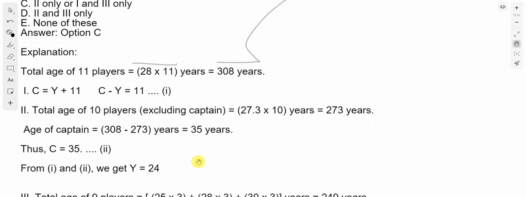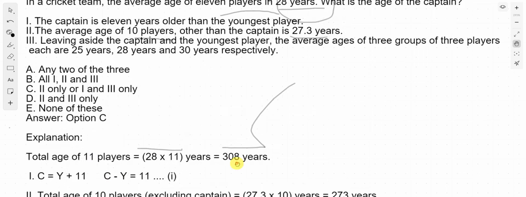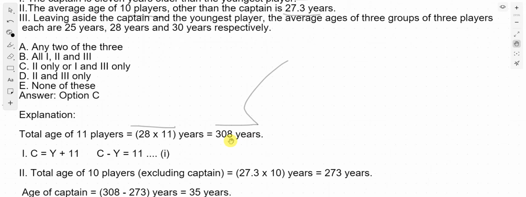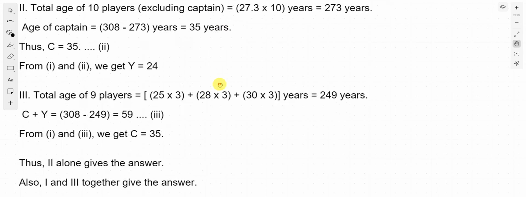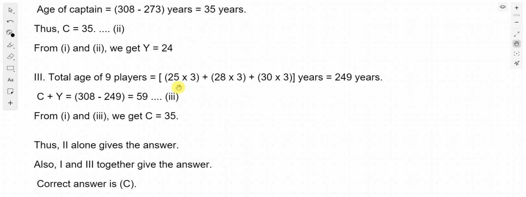So what does the third part say? Leaving aside the captain and the youngest player, the average ages of three groups of three players each are 25, 28 and 30 years respectively. We know the total age of 9 players, 25 into 3, 28 into 3 and 30 into 3, which will be equals to 249 years here. Now C plus Y is 308 subtracted by 249, which is equals to 59. So from first and second you got C equals to 35.